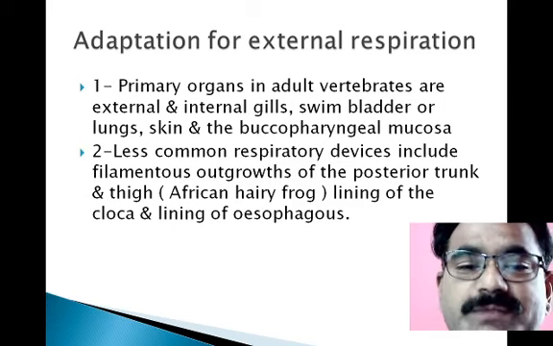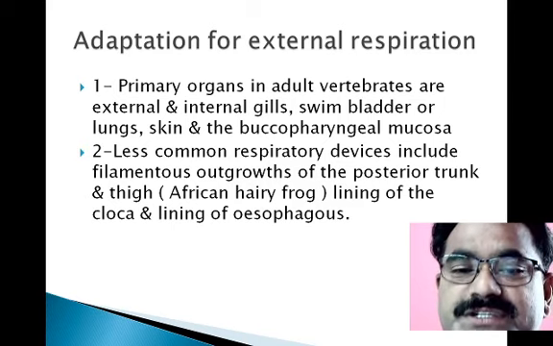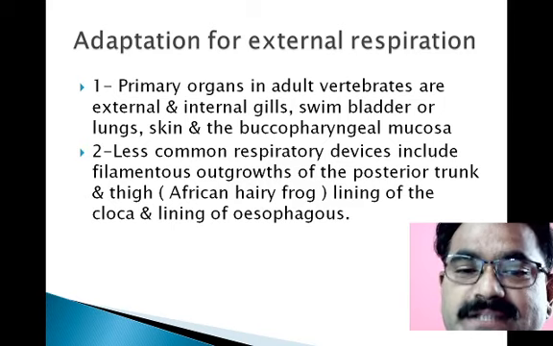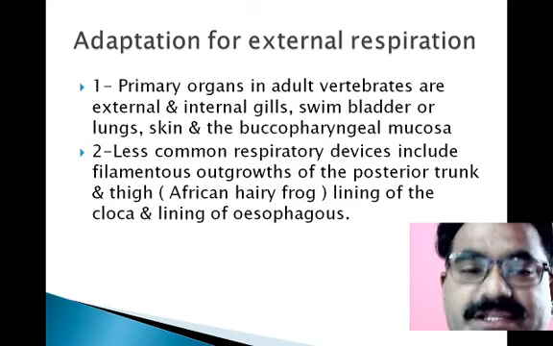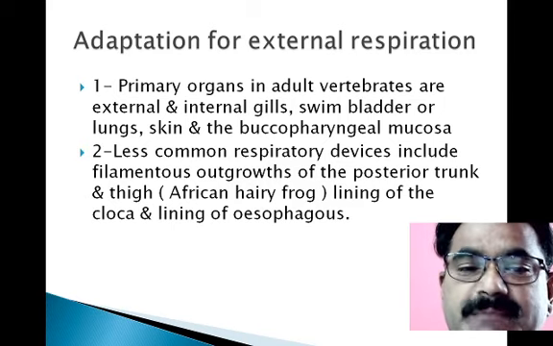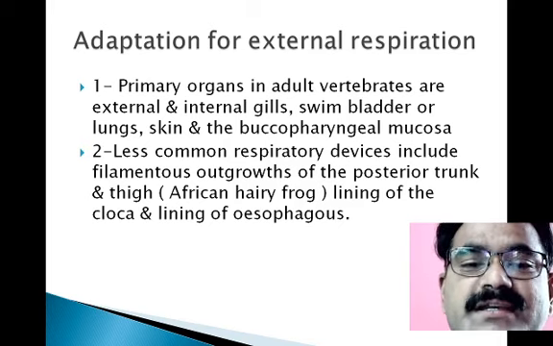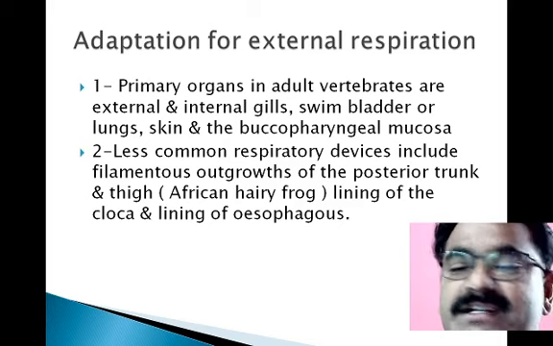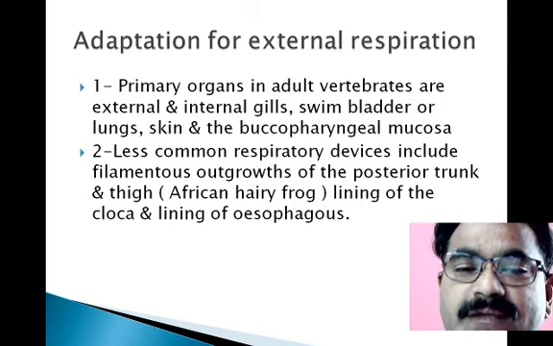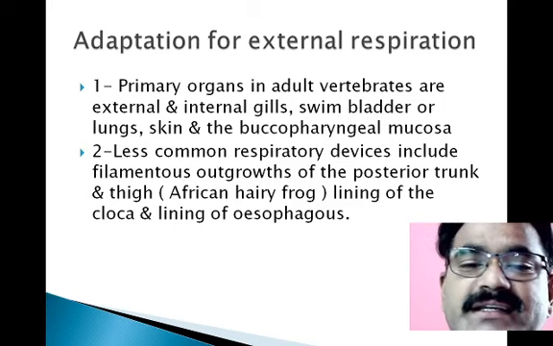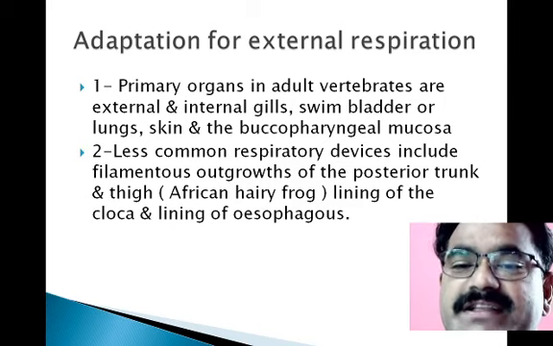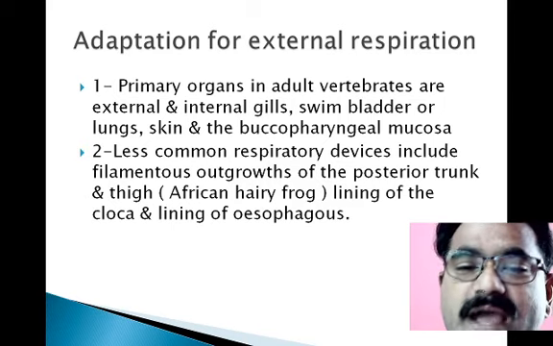This kind of adaptation is known as anatomical adaptation and occurs specifically in amphibians, which have both external and internal gills during the larval stages. Then in Pisces there is the swim bladder and also the gills.